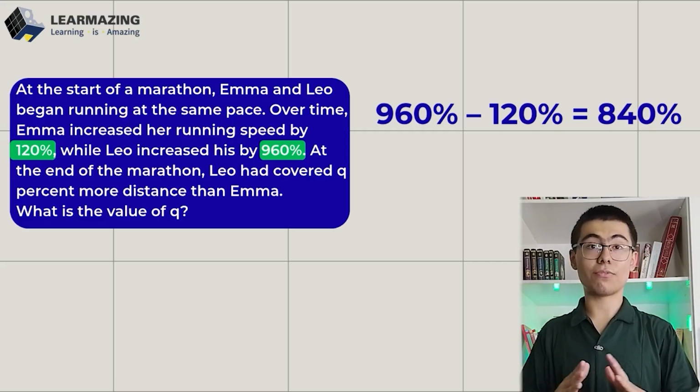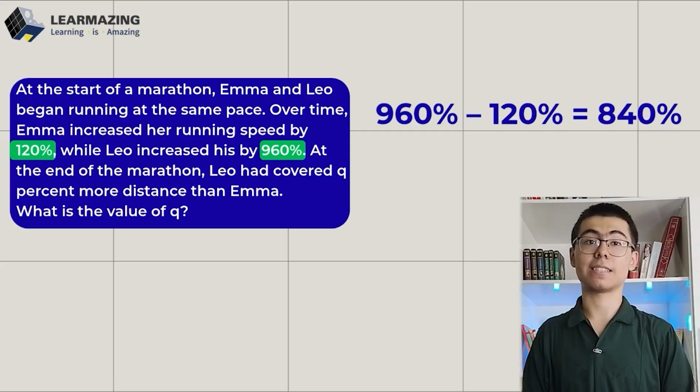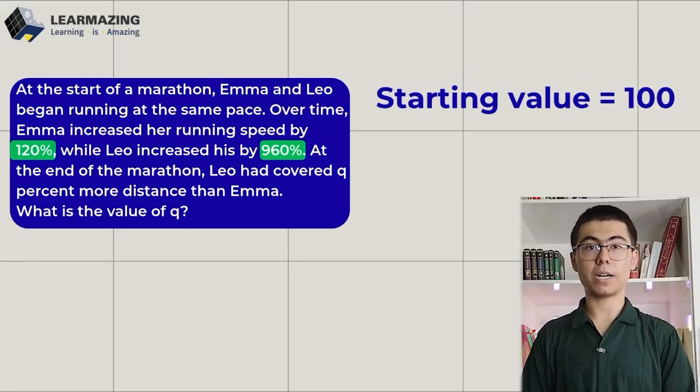And I'm going to show you the fastest way of solving this SAT question. So firstly, you should use a made-up starting value. Since both runners start at the same speed, you can pick any number. The easiest one is 100. So let's solve it step by step.